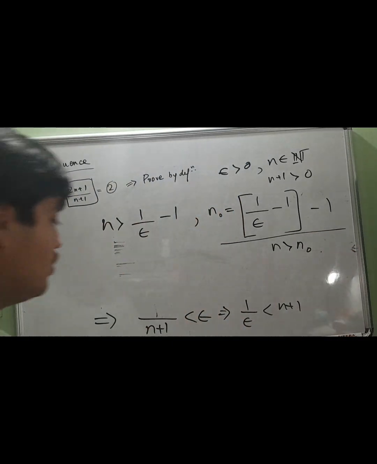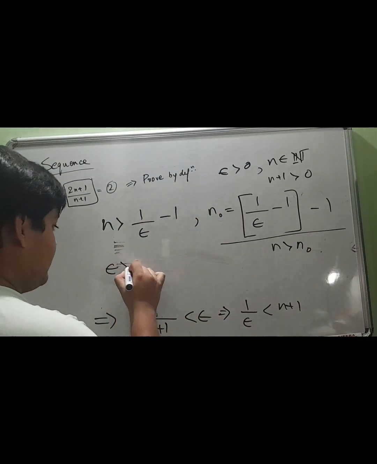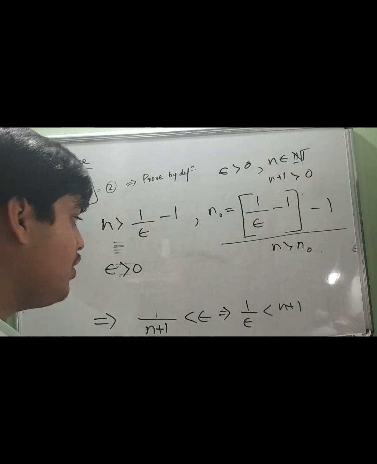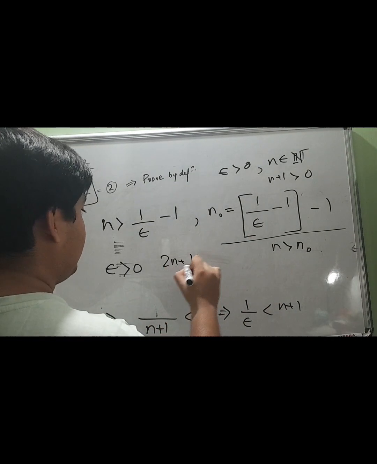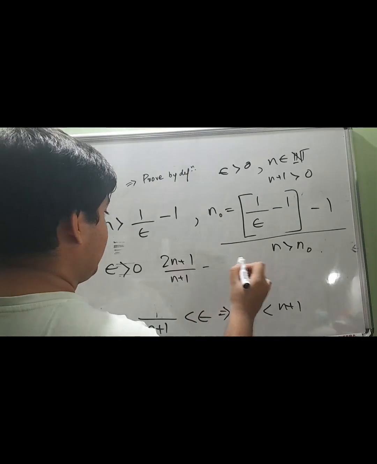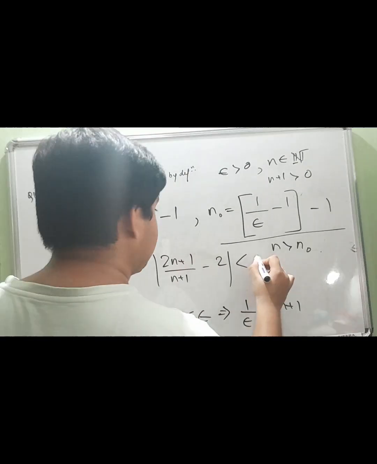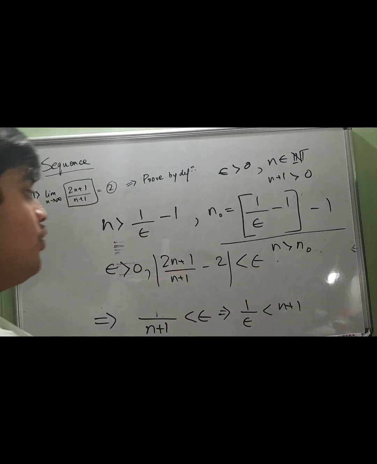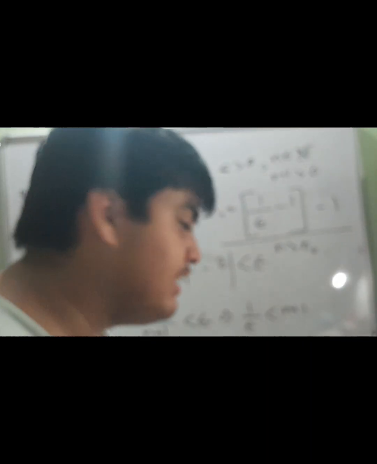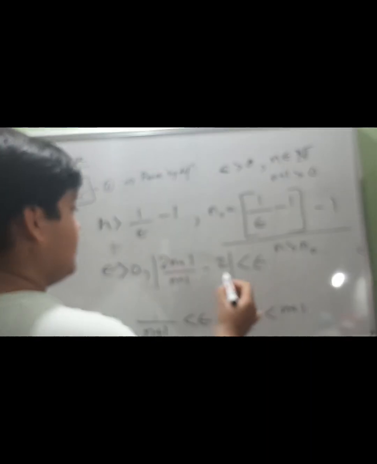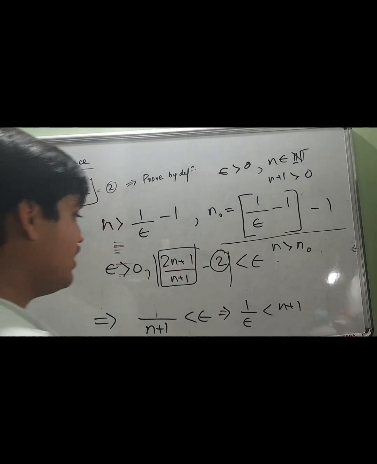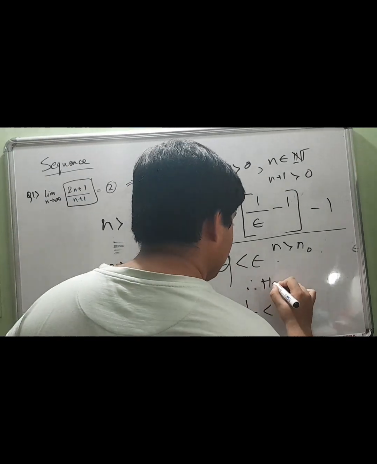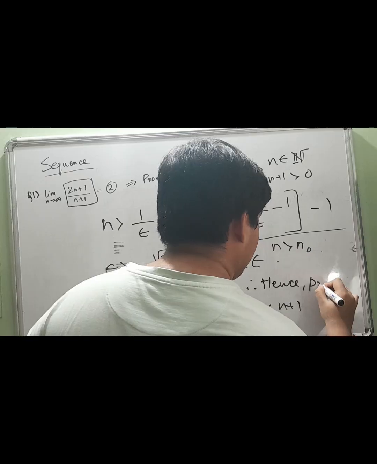So we can conclude that for any epsilon which is greater than 0, we will get the mod of 2n plus 1 divided by n plus 1 minus 2 less than epsilon. So hence we can prove by the definition that the limit of this particular sequence is 2. Therefore, hence proved.